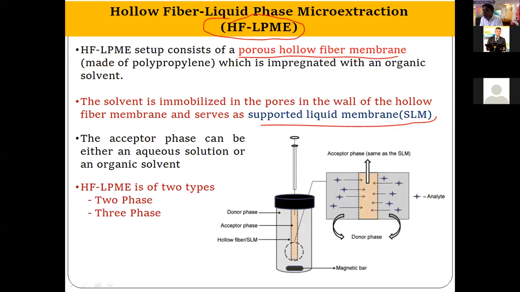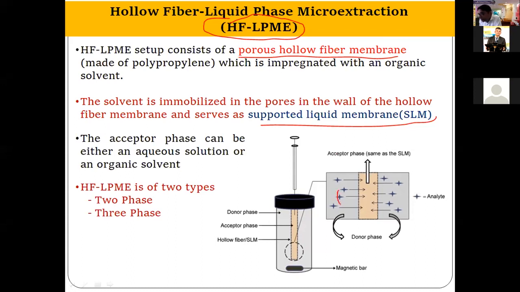So basically what we do in hollow fiber liquid phase microextraction is, one end of the hollow fiber we seal by means of heat, and at the other end we fill the organic solvent like methanol or water, and then seal that end also, and just dip that hollow fiber into the sample. So this is the basic setup.